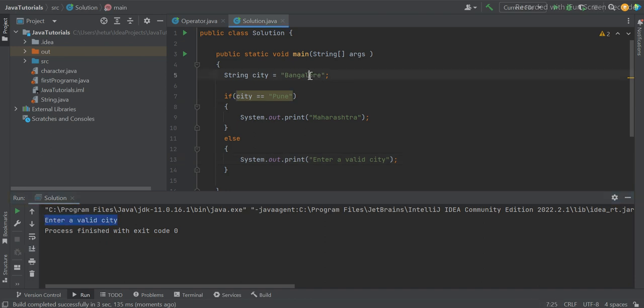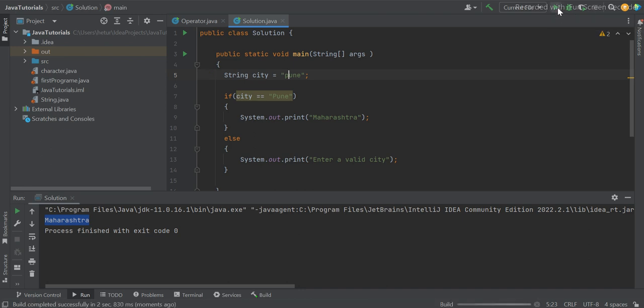All right, if I say again Pune, let's see whether this gets executed or not now. So this is Pune, and we see we got Maharashtra in this case. And believe me, all these things that we are going to use in Selenium, guys. That's the reason. Let me try to put small case p here.